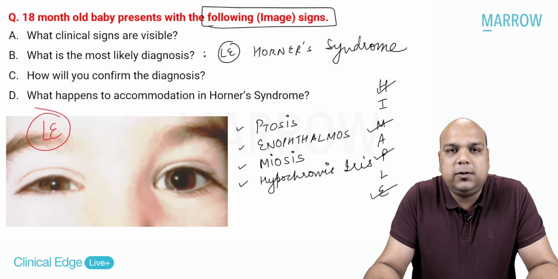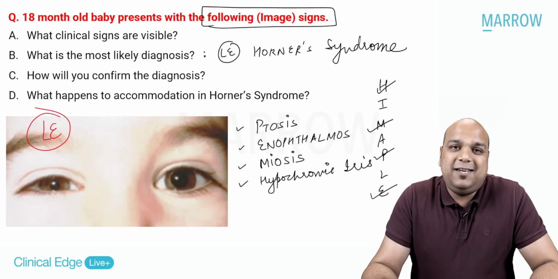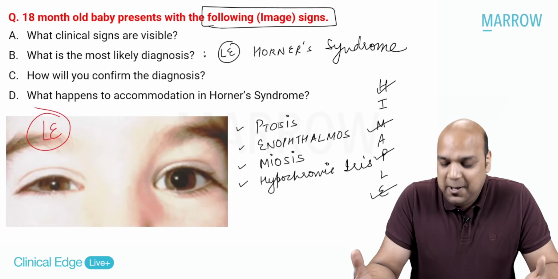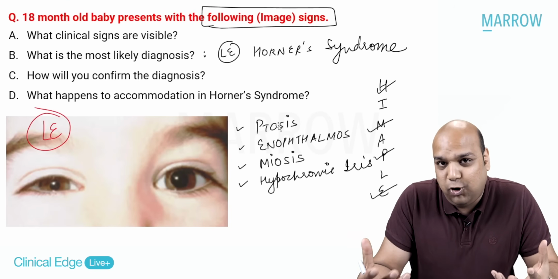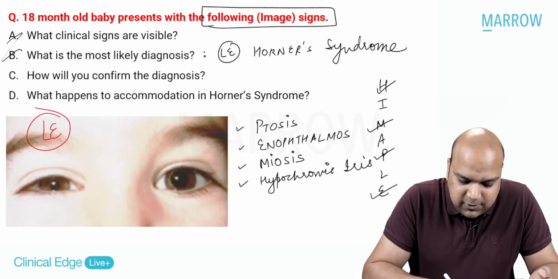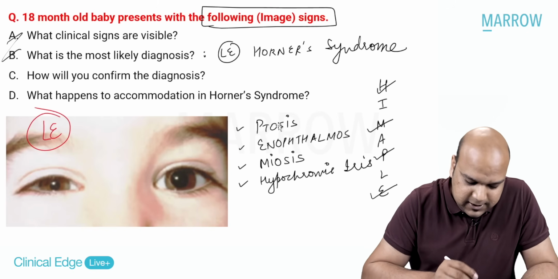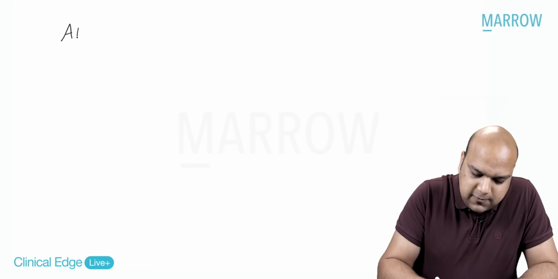Instead of just asking you a theoretical question, we have just presented a case to you. The case presents to you, you are examining the case and you are answering the case. But again, it is a probable diagnosis. Yes or no? Yes. If it is a probable diagnosis, the third question is how will you confirm the diagnosis? Clinically, how will you confirm the diagnosis? So to clinically confirm the diagnosis, what do we do, everybody?